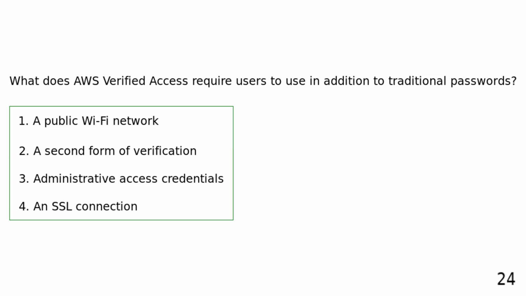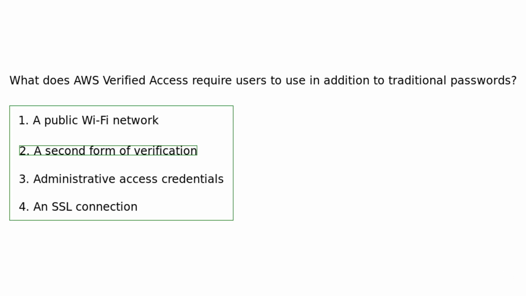What does AWS Verified Access require users to use in addition to traditional passwords? A public Wi-Fi network. A second form of verification. Administrative access credentials. An SSL connection. AWS Verified Access requires users to use a second form of verification, such as a security key or mobile app, in addition to traditional passwords to enhance security through multi-factor authentication.